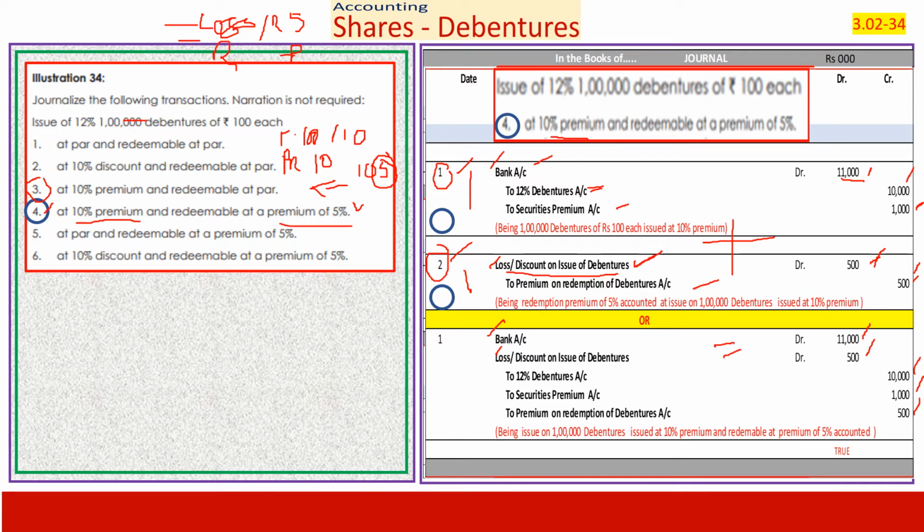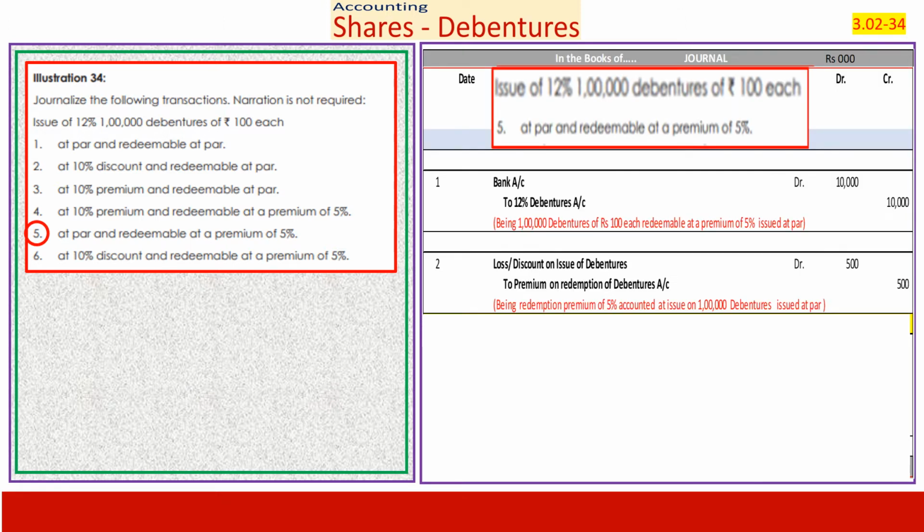In your answer to the problem, you can either give 2 entries separately to keep it simple, or if you want to give a consolidated entry, you can give this entry. That is the reason we are spending some time to understand this. When we go to the second, we can see a similar thing here.